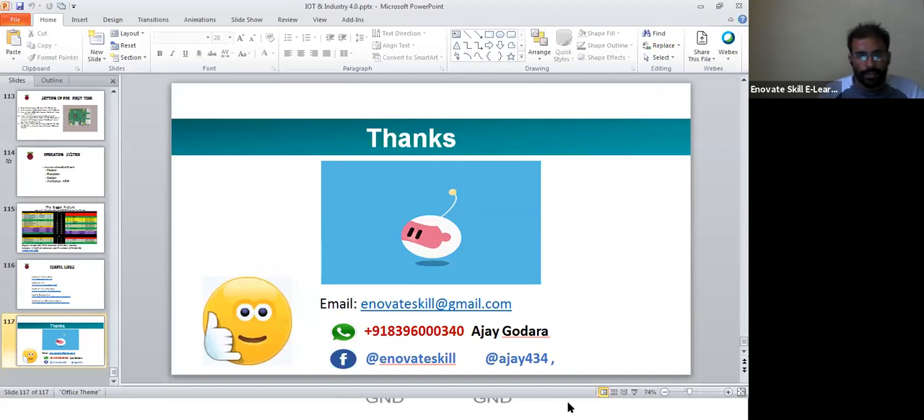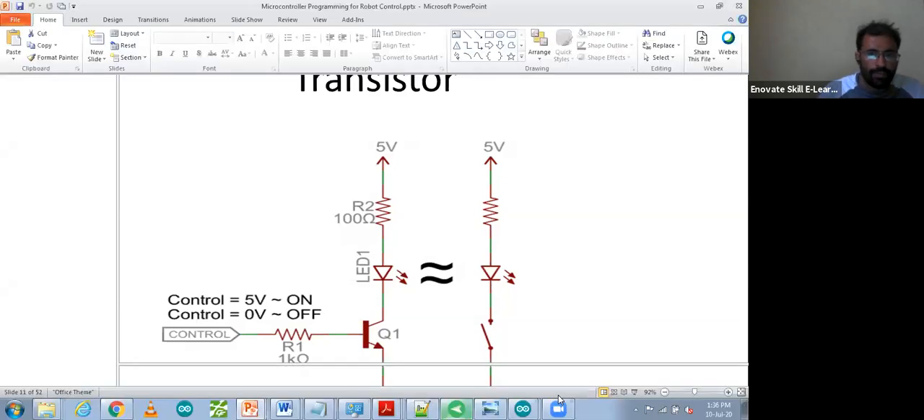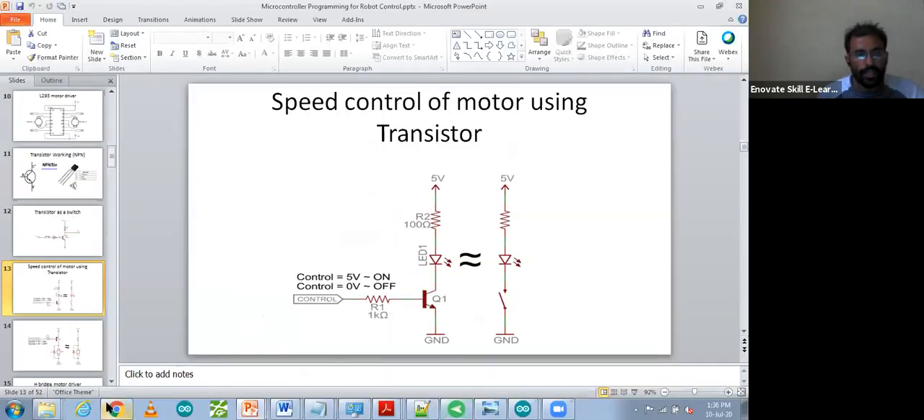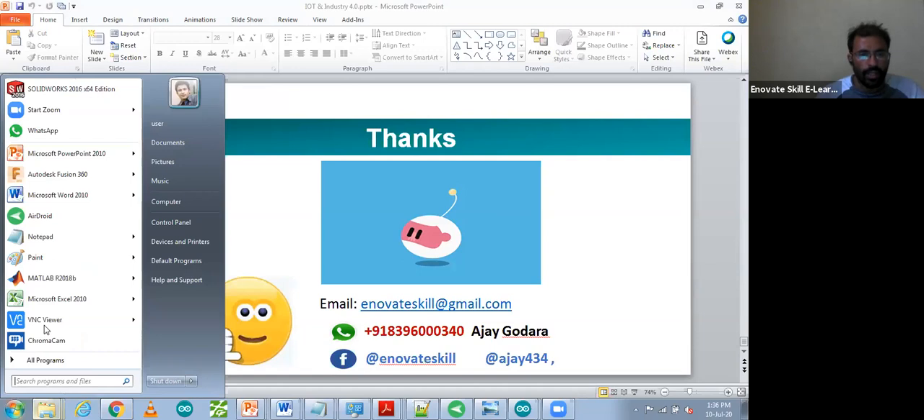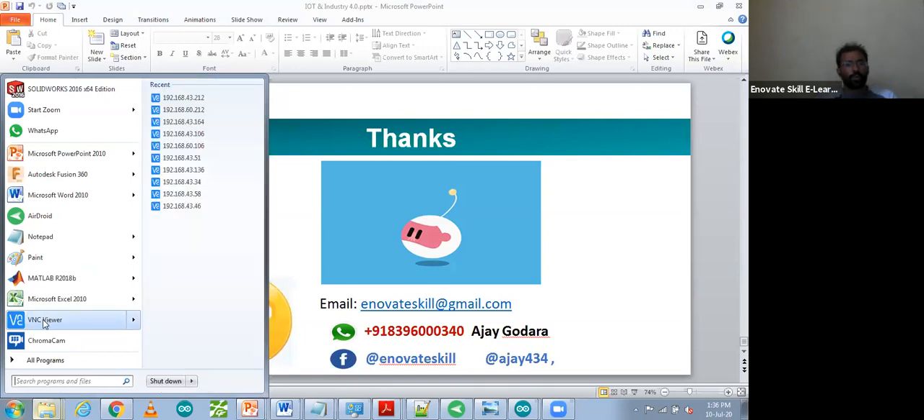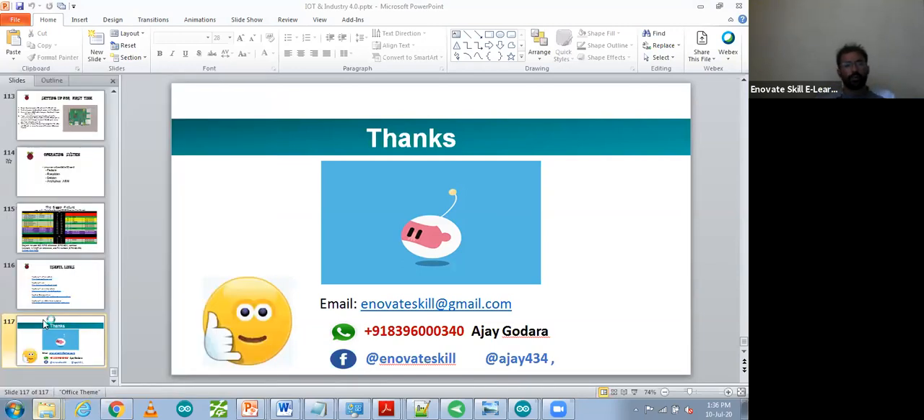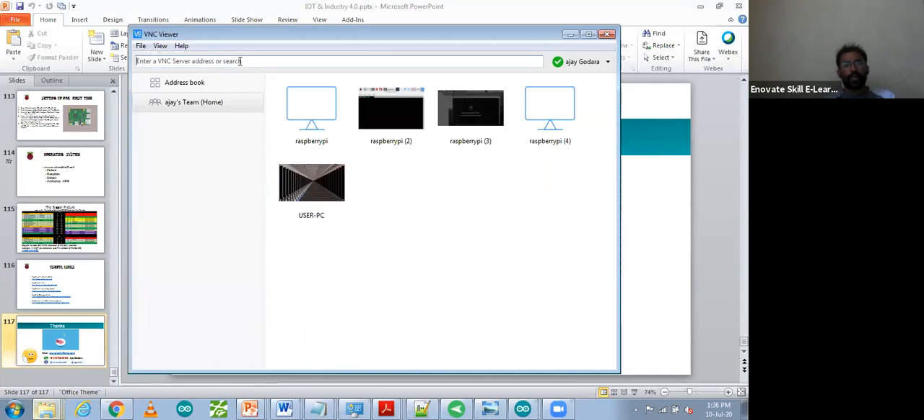So yeah, let me come back to my Raspberry Pi. First of all, you have to turn on your mobile hotspot, and after that, I'm going to open a few software. I'm going to use VNC Viewer. You have to install the VNC Viewer app on your computer, then open it, and type the IP address of your Raspberry Pi.